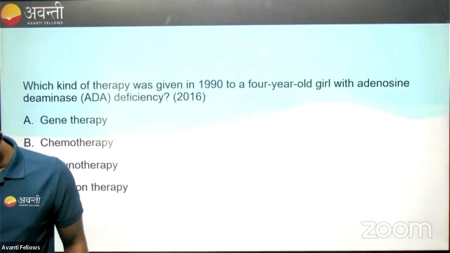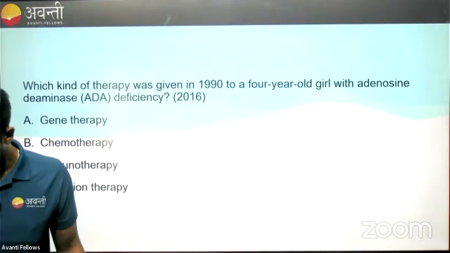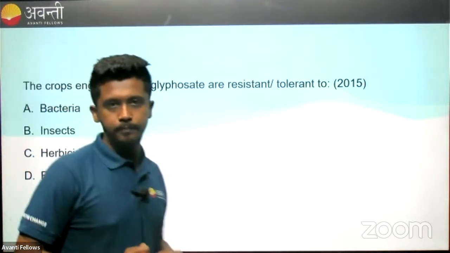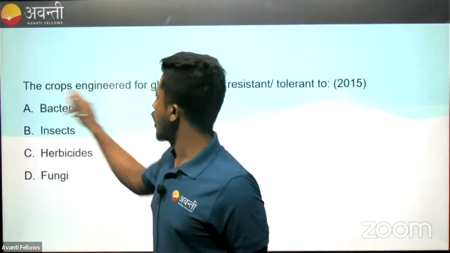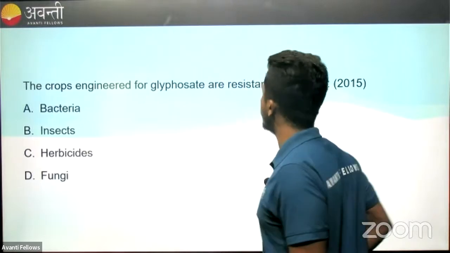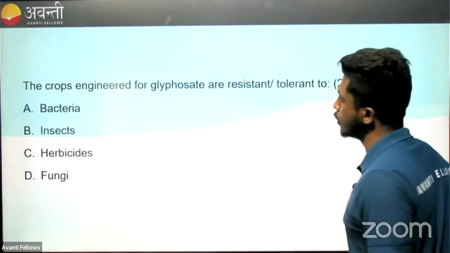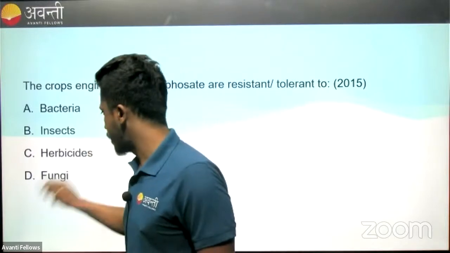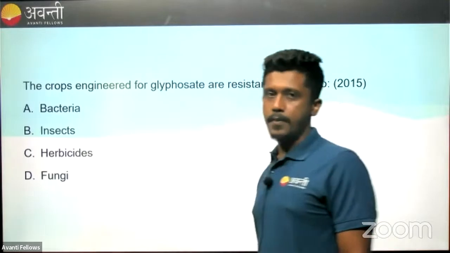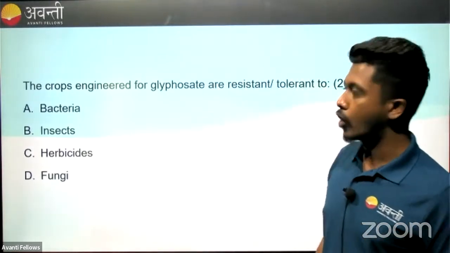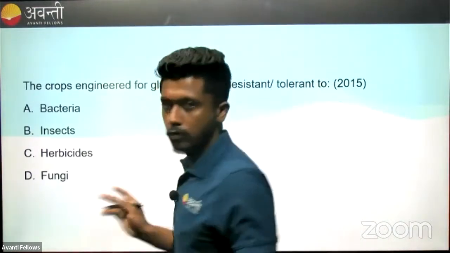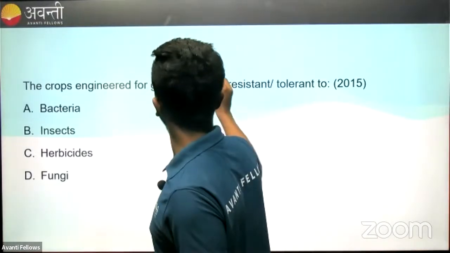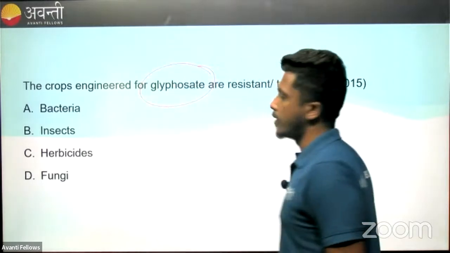Okay. So this one is easy. We have solved it. This is a very interesting question. Now, what happens? The crops engineered by glyphosate are resistant or tolerant to bacteria, insects, herbicides, and fungi. Most of the crops are now genetically engineered for a particular purpose, that is glyphosate resistance.